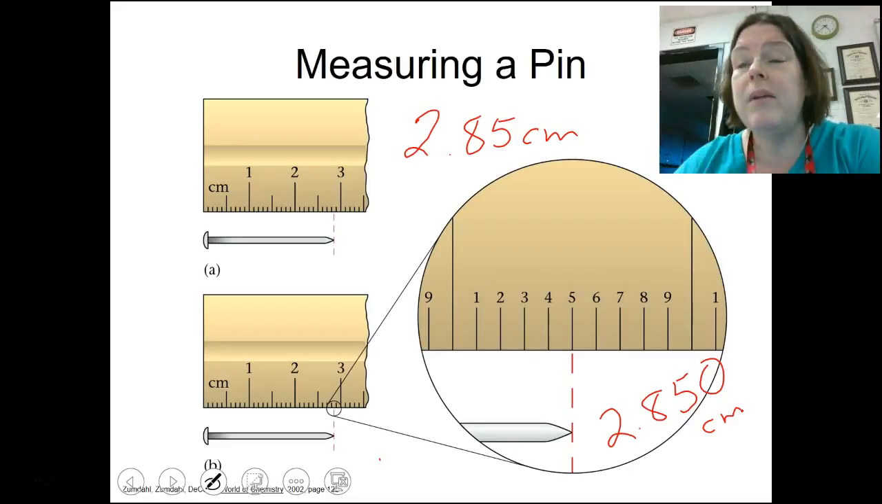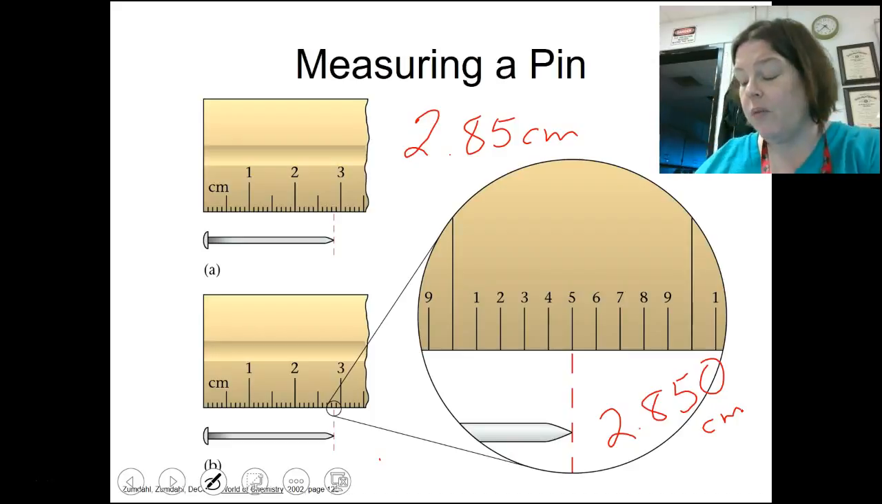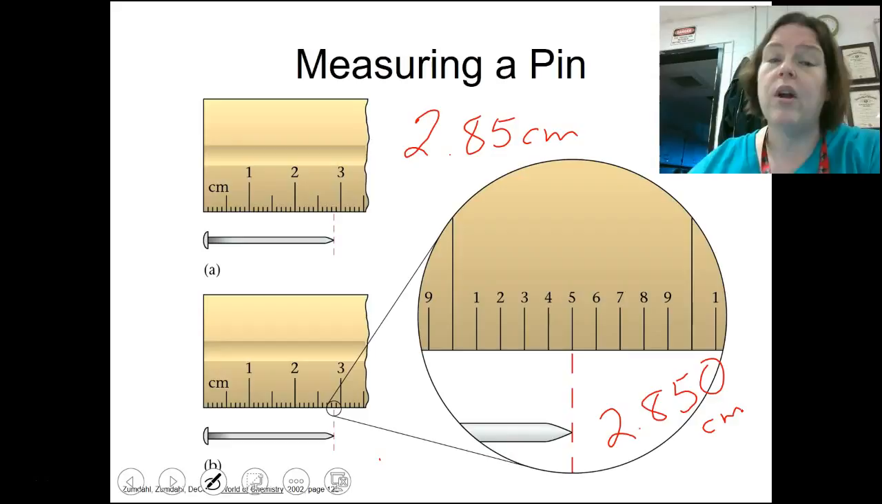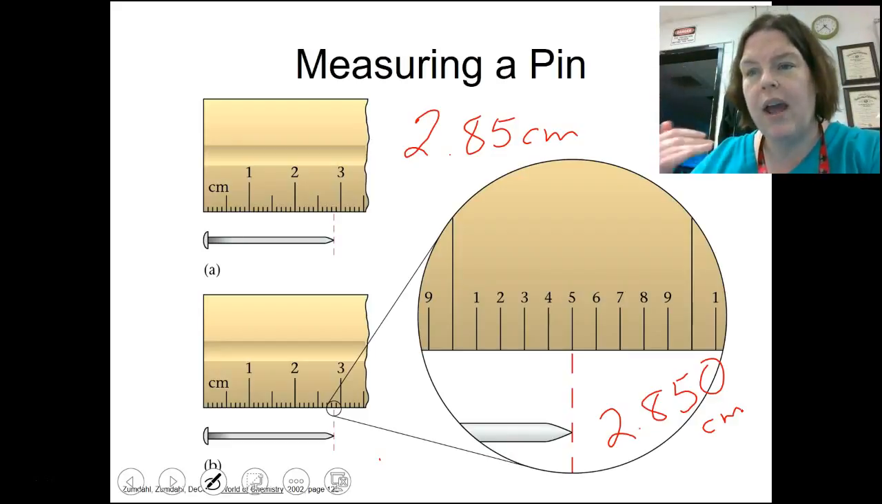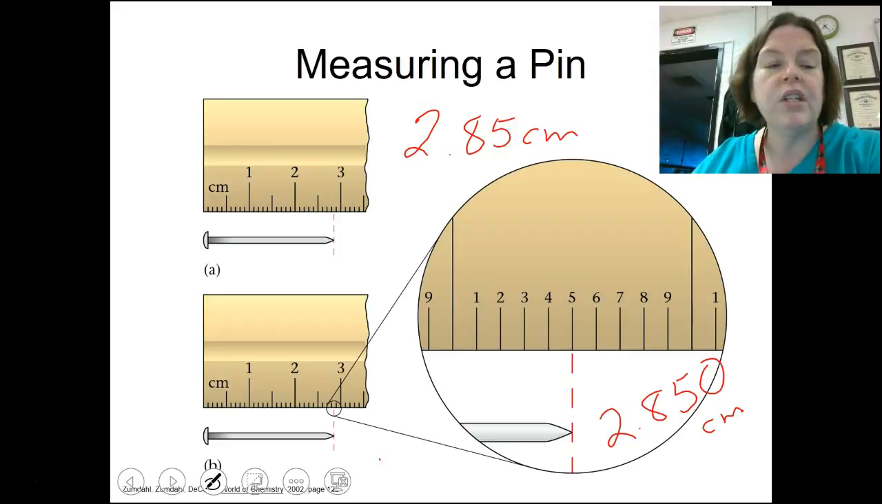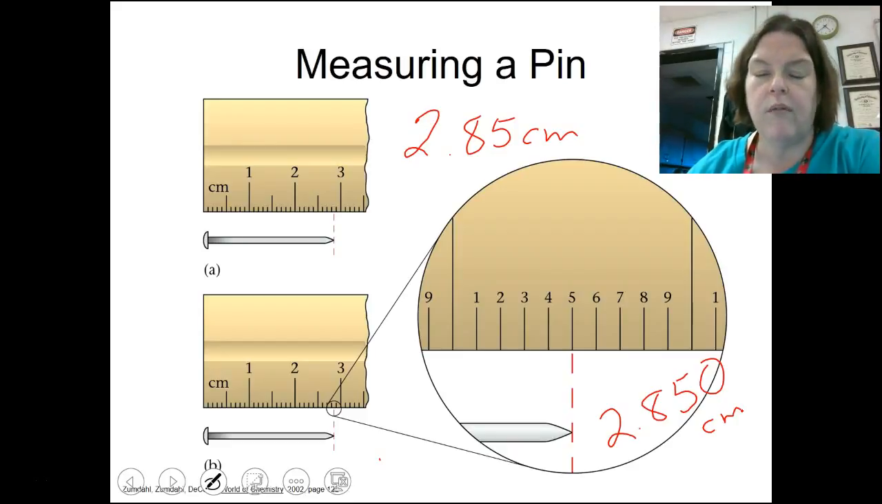To be honest with you, this is how we use all our instruments. If we're looking at an alcohol thermometer, we look at this. If we're looking at a graduated cylinder, we have to look at the scale. We have to look at what it's reading. If we don't look at that, then we don't get what we need. Okay? So I'm going to stop right there for today. We're going to look at a little bit more of this later.